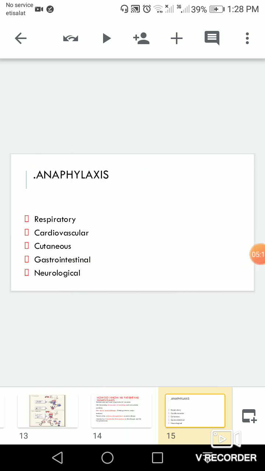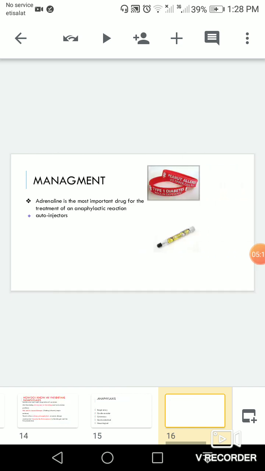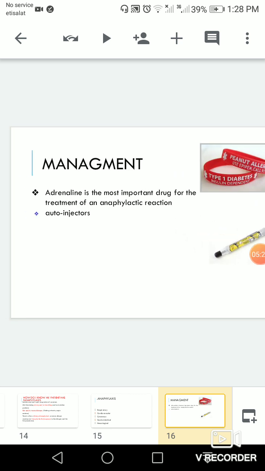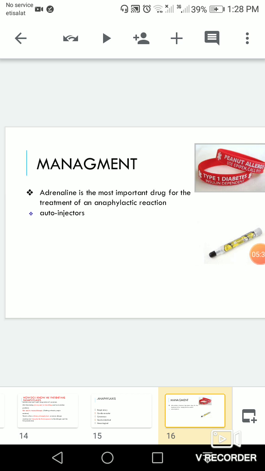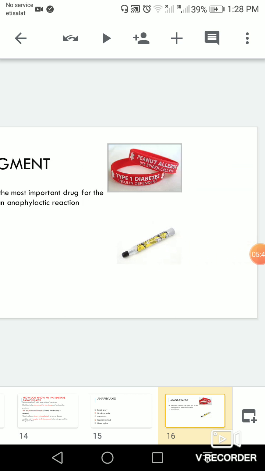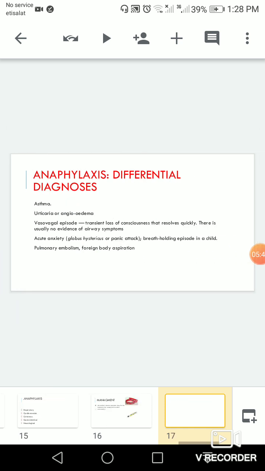The symptoms may be respiratory, cardiovascular, cutaneous, gastrointestinal, or neurological according to the dose and the mode of entrance of the allergen. Here is a sign for a person with anaphylaxis in order to save his life, by which someone having a peanut allergy is wearing something to alert the ER doctor to the problem that he's facing, and he may also have an auto-injector with the life-saving medications.